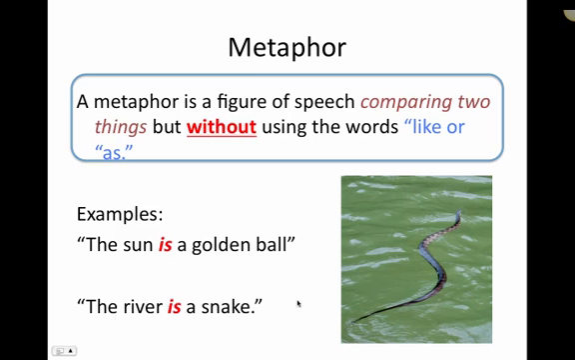Another example from my own life, my daughter might say, my little brother is a monster, because they don't often get along. If she says her brother is a monster, that's a metaphor. If she says my brother's grouchy like a monster, that's a simile. So that's the difference between metaphor and simile. They're very, very similar, but metaphor does not use like or as.